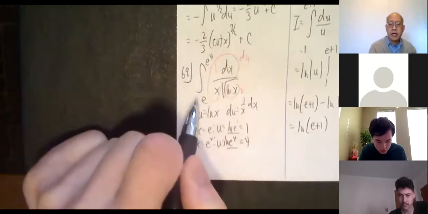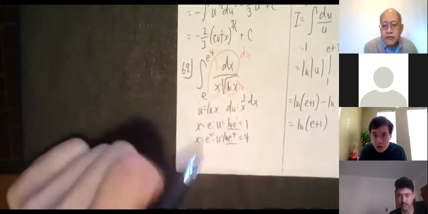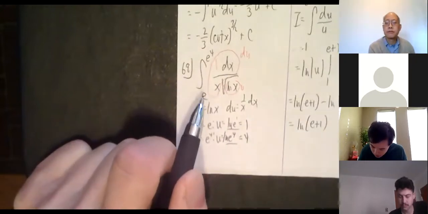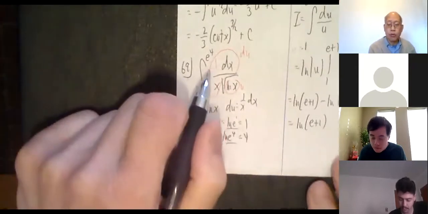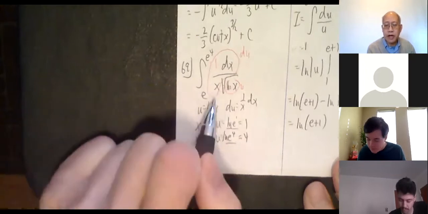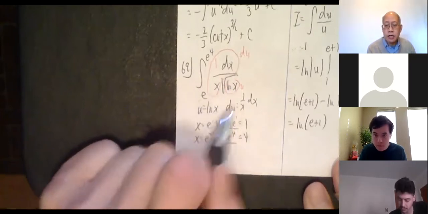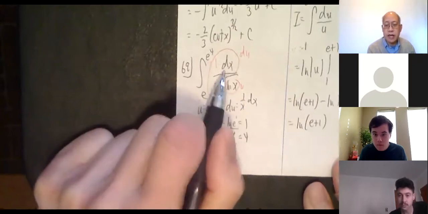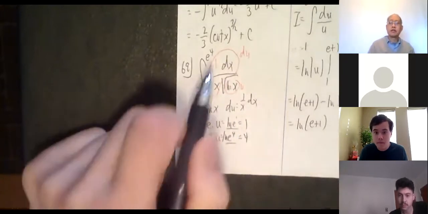Okay, 69. The integral from e to e to the 4th of dx over x radical ln x. Do you see a function with its derivative? Yes, the derivative of natural log of x is 1 over x. You say, I don't see the 1. Well, you can always put in the 1, right? 1 dx, so there's 1 over x. So u equals natural log of x. There it is. My next step, that's going to be radical u in the denominator. du is 1 over x dx. There it is, 1 over x dx. So this is going to be my du. I got radical u.